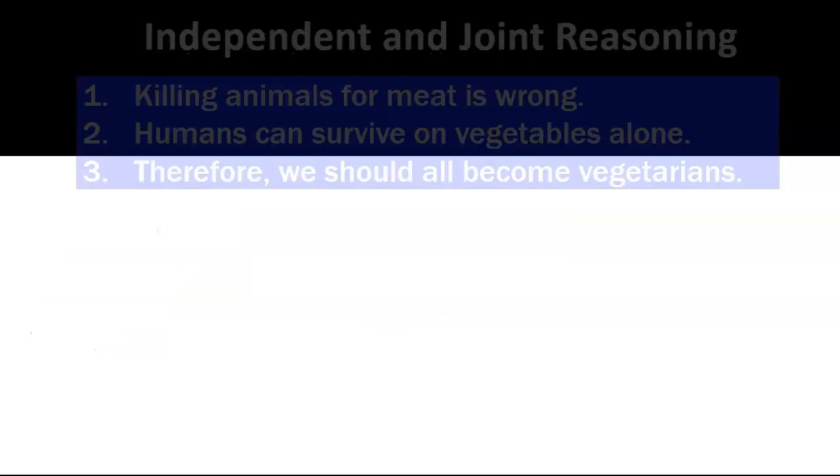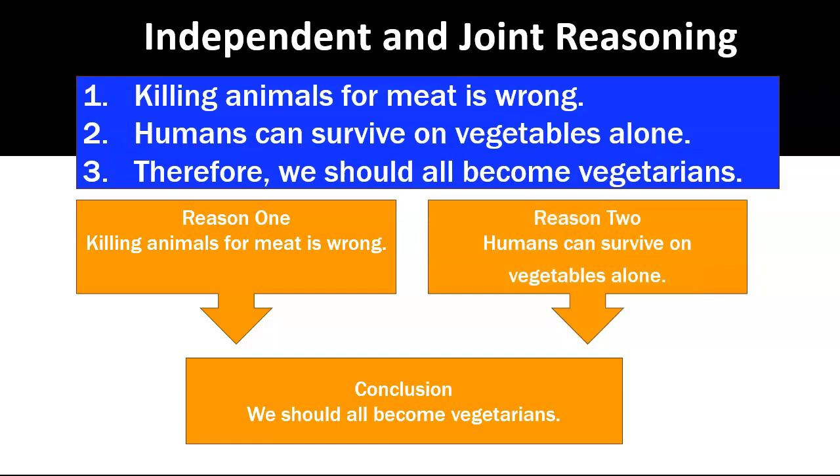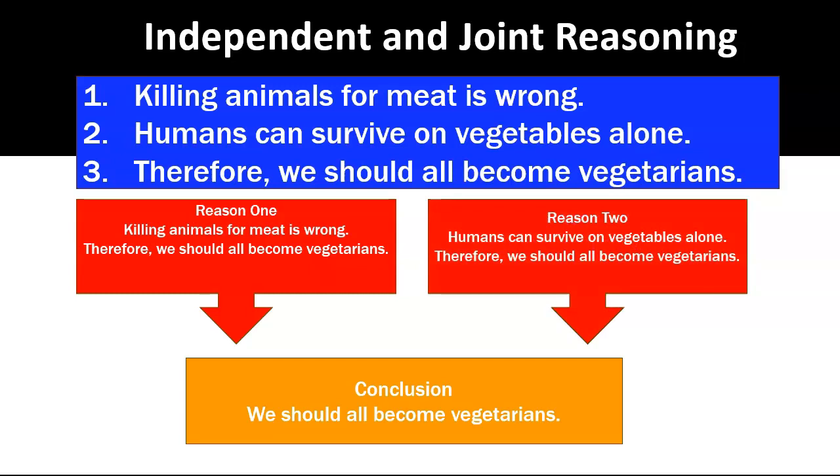Some arguments use more than one reason, and these can be joint or independent. In this example, we have independent reasons. One good reason might be sufficient even if others are discounted. The author may use several reasons to support the conclusion, each of which may be valid in its own right, but have nothing to do with the other reasons given. Either one of these two reasons could stand alone and reach that same conclusion. There's logical consistency in this because each one of the reasons, though not related, independently work to support the conclusion. You do not need both to make sense or make the argument.